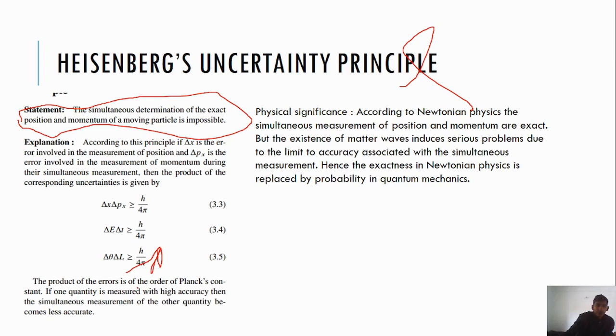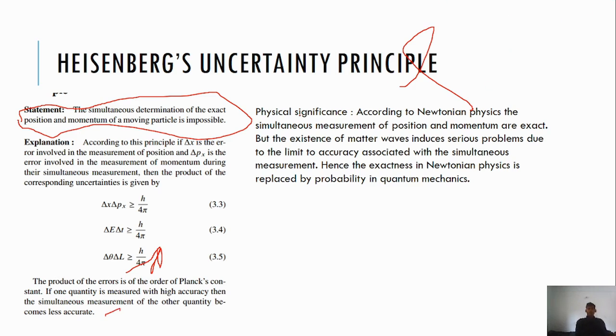The product of the errors is of the order of Planck's constant. If one of the quantities is measured highly accurately, then the simultaneous measurement of the other quantity becomes less accurate.